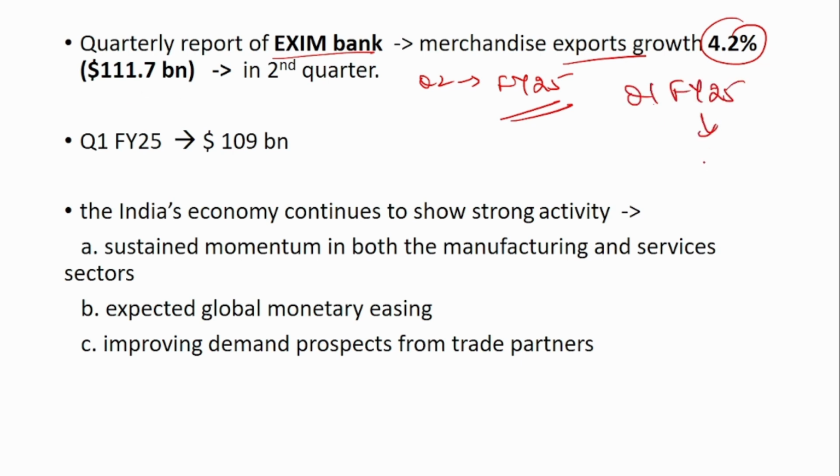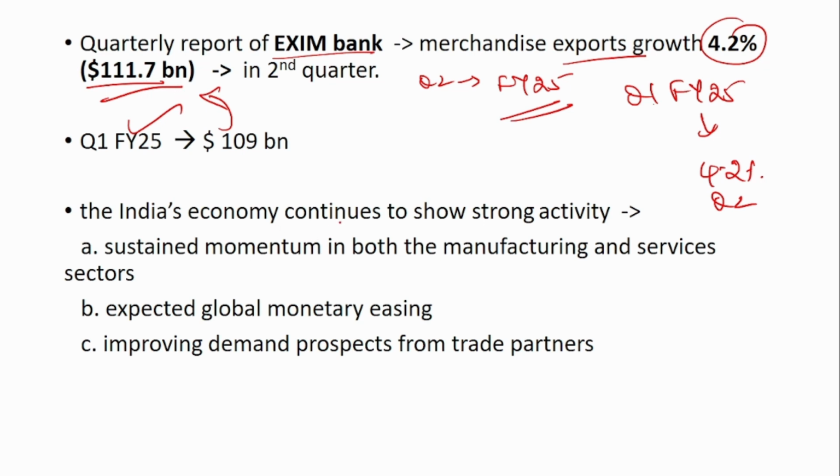So it is expected to reach 111 billion. In quarter 1 financial year 25, the export was 109 billion.